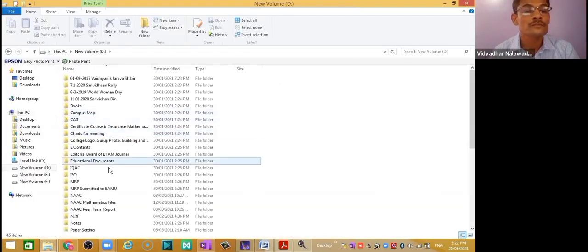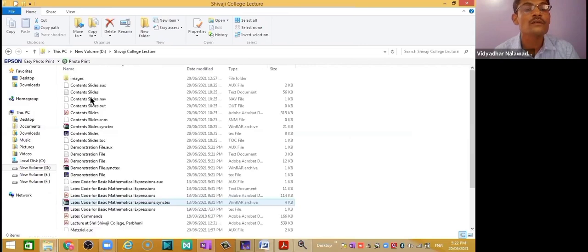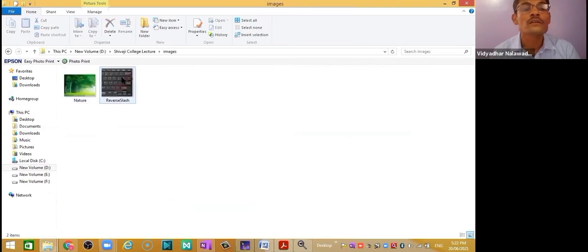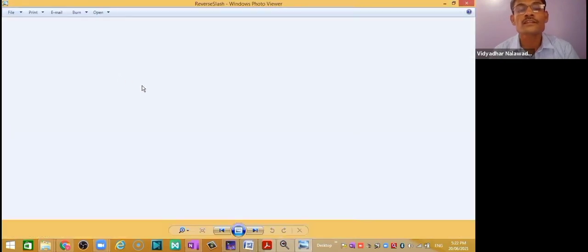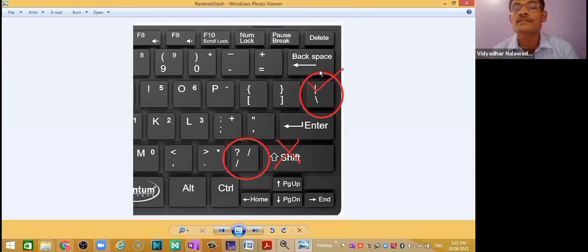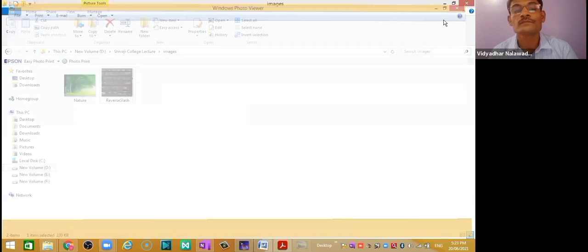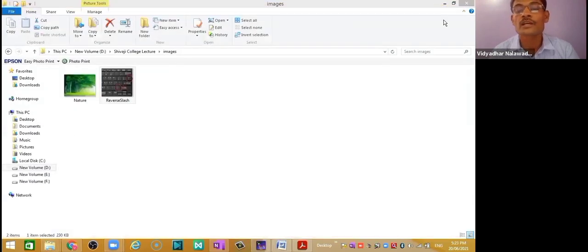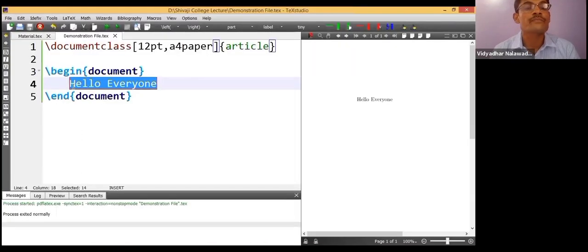Can you see this picture here? This is the backslash, the reverse slash. Do not get confused with the forward slash. So we must use this reverse slash for any command. Let me come to the editor once again.